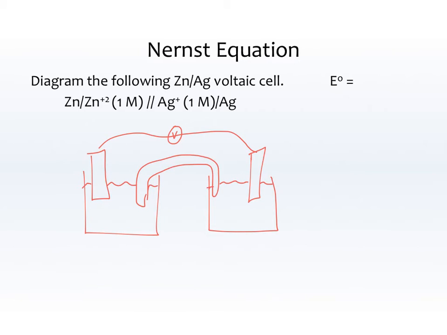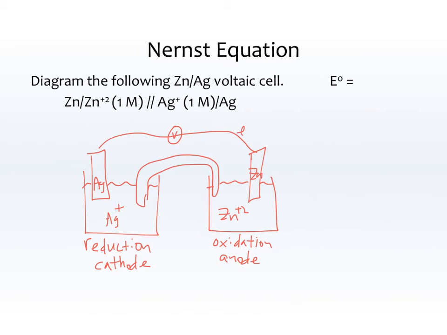Alright, so now we got zinc and silver. Check out on your reduction potential chart who's higher, and hopefully you're coming up with silver is higher, so silver is the one that's going to be reduced. So I'll put Ag there and Ag plus here and call this reduction, and the cathode. Since Zn is lower, then Zn is the one that's going to be oxidized, so I'll make this the zinc metal, this the zinc ion in solution, this the oxidation, which is also called the anode.